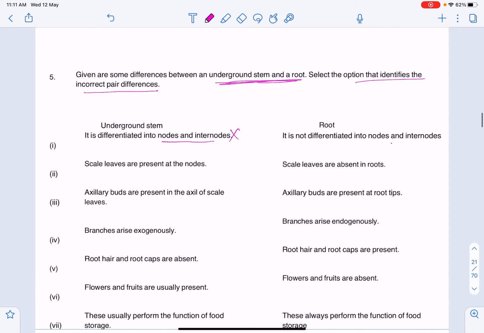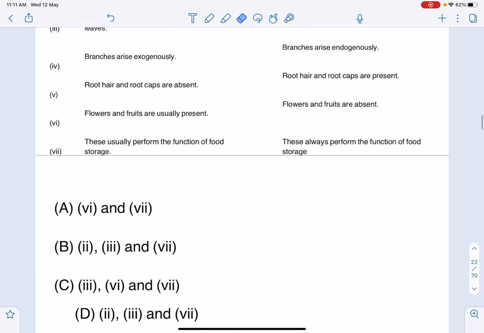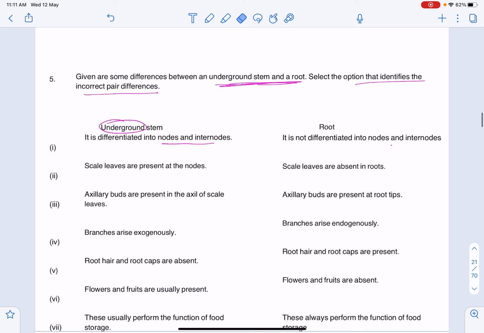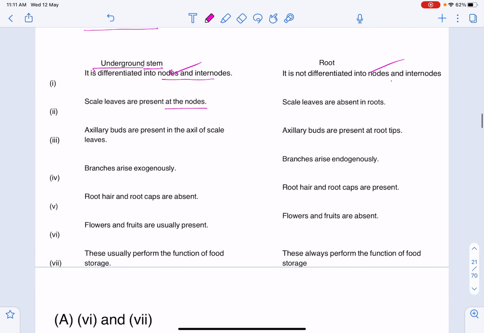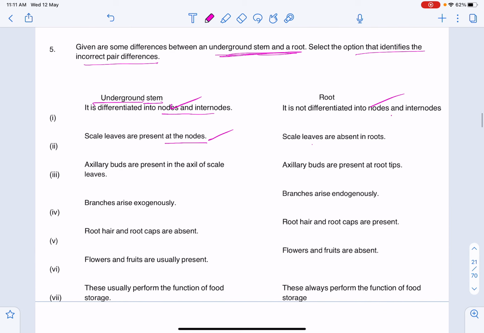So here generally we can take the stem or underground stem, right? This is differentiated, just to avoid confusion. The underground stem or stem is with nodes and internodes, correct, and the root is not differentiated, correct. And scale leaves are present at nodes. Scale leaves are present, that is correct, and scale leaves are absent in roots, that is also correct.